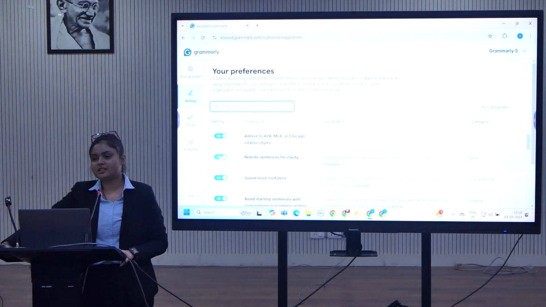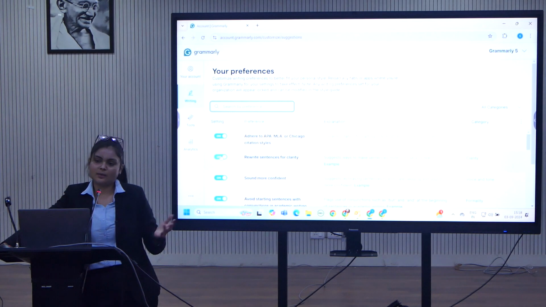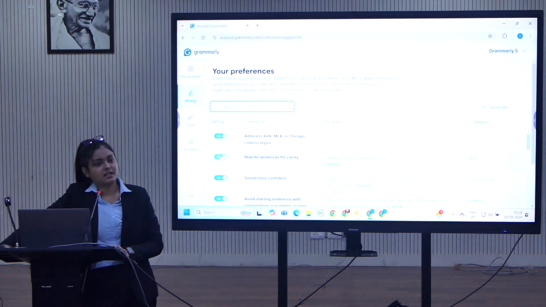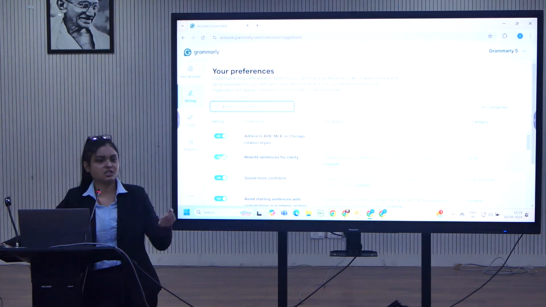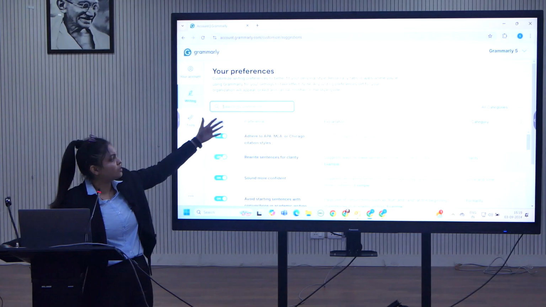For example, if you are sharing your credentials with somebody, having used Grammarly for the last month, whether that person is a user of Delhi University or not is a different matter, but that user will not be satisfied with the suggestions Grammarly offers, because you have your own customization.